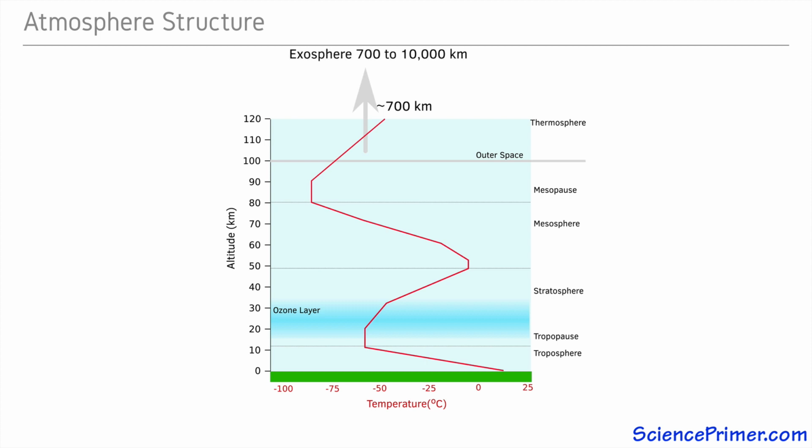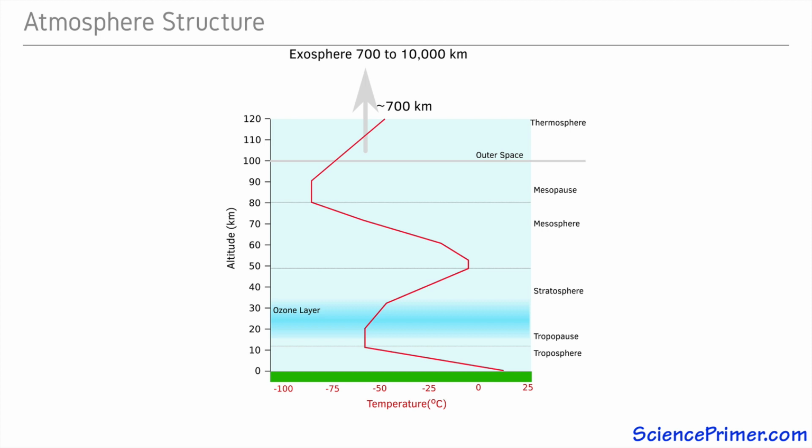The outermost layer of the atmosphere is the exosphere. It extends from the top of the thermosphere at around 1,000 kilometers to 10,000 kilometers. The molecules in this region are few and far between, and they include mostly low-mass molecules such as hydrogen and helium. These molecules are considered part of the atmosphere because they are gravitationally bound to the planet, but they are so sparse that they do not act like a gas.